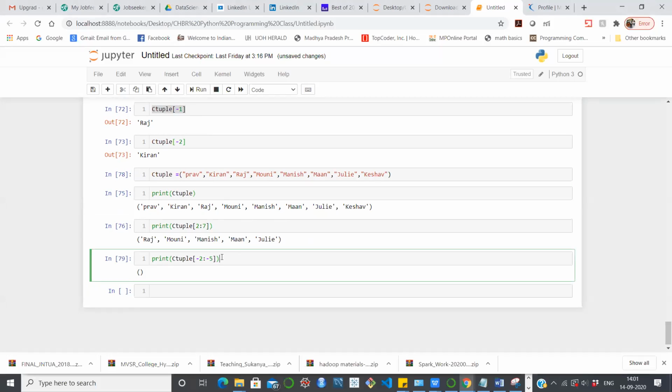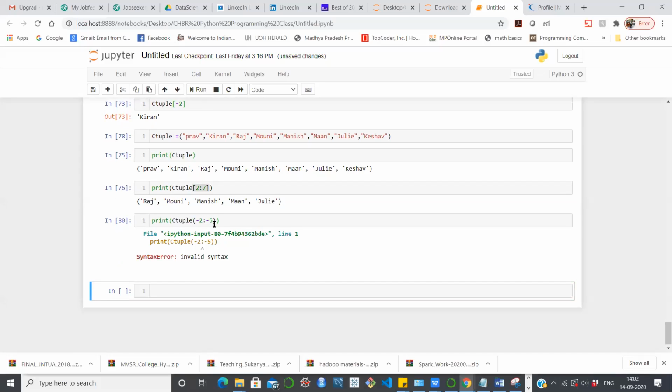Tuple must be in round brackets. Okay, so you are saying I need to write it like this. Okay, so why have we gotten this? We have also defined it here. So you mean to say I need to write round brackets here like this? Like this you want? See, it's an invalid syntax.